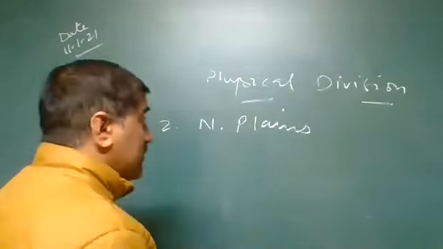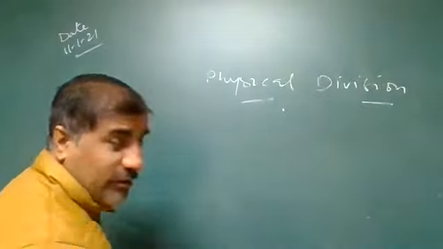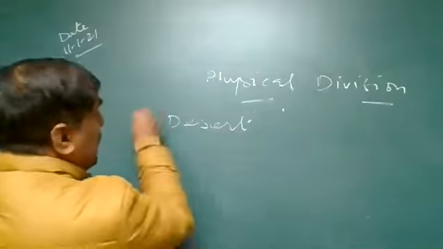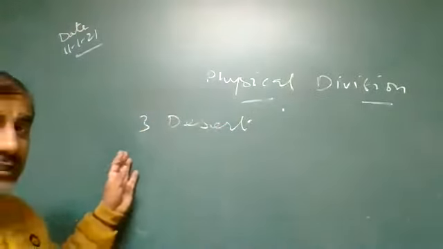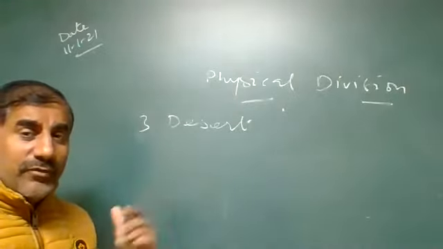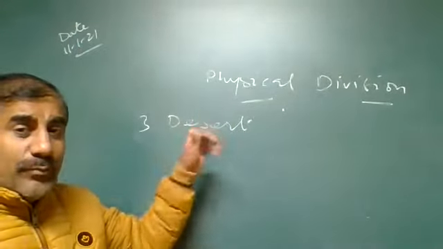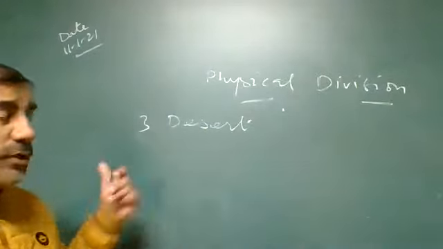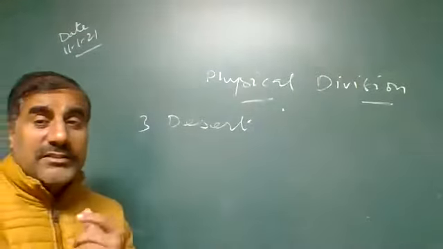Third is the desert area, which is mostly located in our state. The third physical feature is the desert. Here it is not in order; I am taking it in whatever order I wish. If a different order is given inside your book, it doesn't matter. So the next physical feature is the desert.